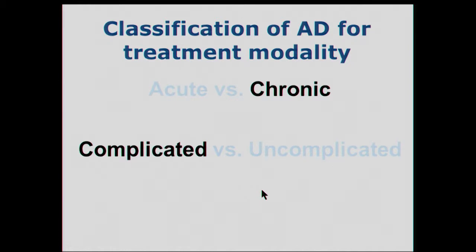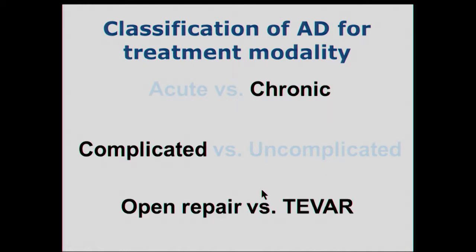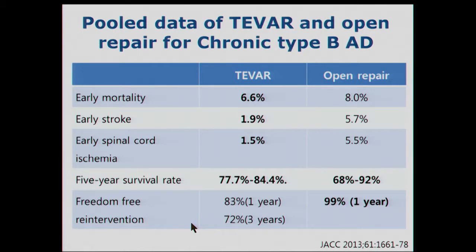The next topic is chronic complicated dissection. We can compare open repair and TEVAR, but direct comparison data between TEVAR and open repair is very rare. Based on pooled data of TEVAR and open repair for chronic complicated dissection, the TEVAR group has low early mortality, low early stroke, and low early spinal cord ischemia, and the 5-year survival rate is similar in both groups. The freedom from reintervention rate is higher in the open repair group.